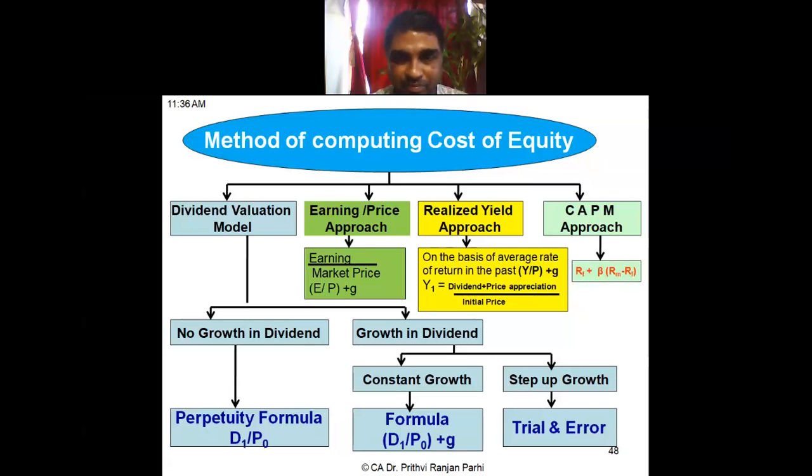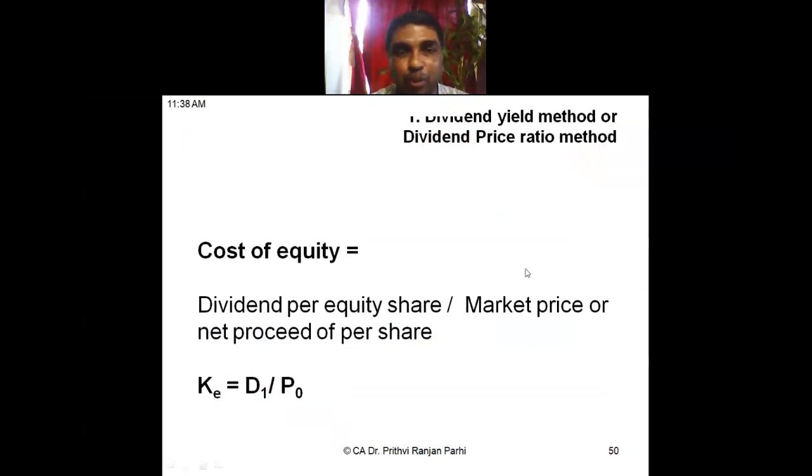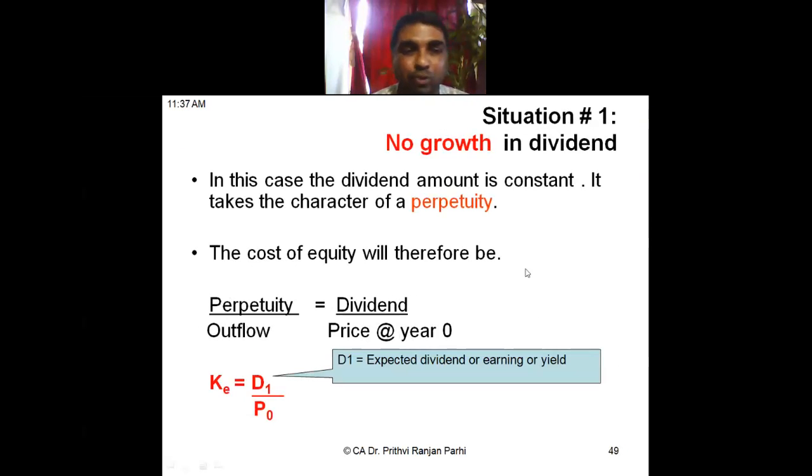Risk-free rate of return plus beta factor multiplied with market return minus risk-free rate of return. So we have tried to compute growth rate also. We have seen how to compute growth rate, and basically this formula, sir.